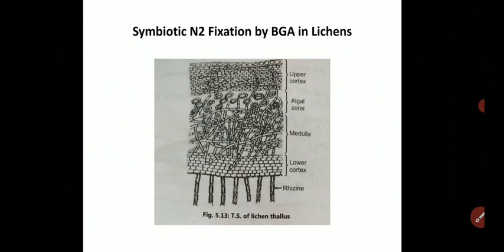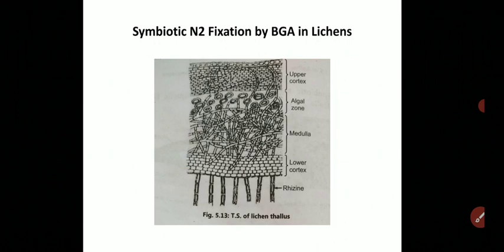Next one, symbiotic nitrogen fixation by blue-green algae in lichens. Now, some species of lichen contain cyanobacteria like Nostoc in their thallus and perform nitrogen fixation symbiotically. Many times the lichen thallus shows fungi, that is the mycobiont, and photosynthetic green algae or Nostoc, that is the phycobiont. So nitrogen fixed by the cyanobiont is utilized by the lichen, and in return the cyanobacteria get shelter in its thallus. But the detail of nitrogen fixation is obscure.